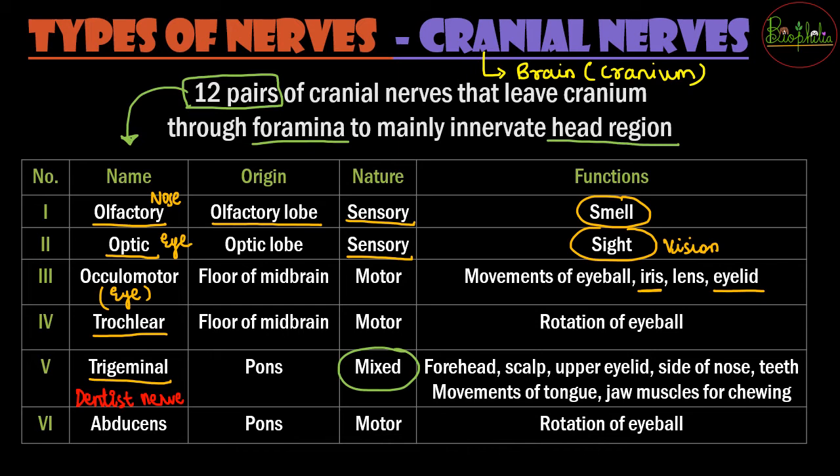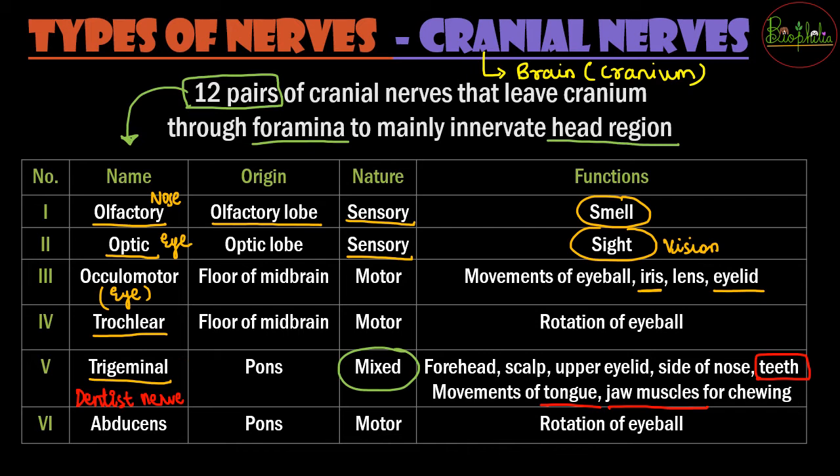This nerve is going to be generally, soothing effect लाने के लिए, because this nerve is going to be innervating or sending impulses nearby your forehead, the scalp, the upper eyelid, the side of the nose. The teeth are involved, so the dentist nerve, the movements of the tongue, the jaw muscles, everything is going to be controlled by the trigeminal nerve.